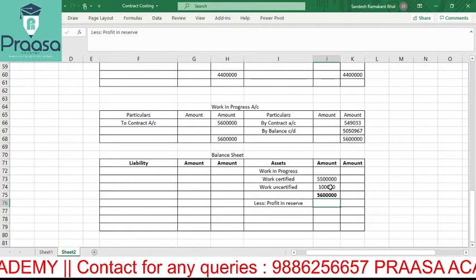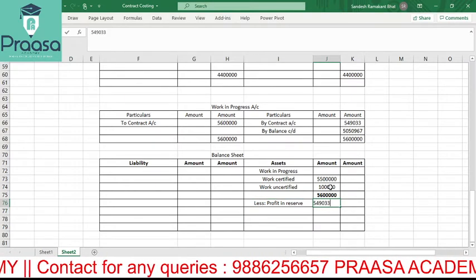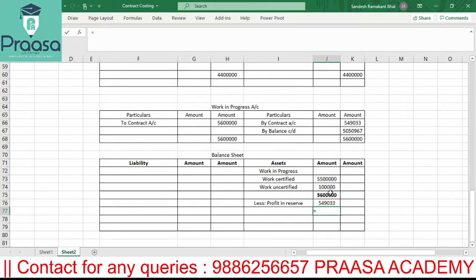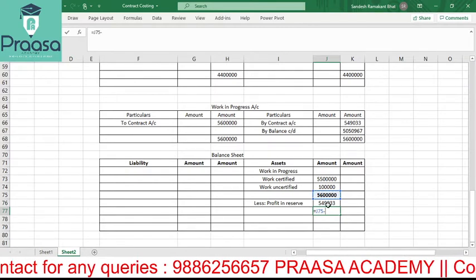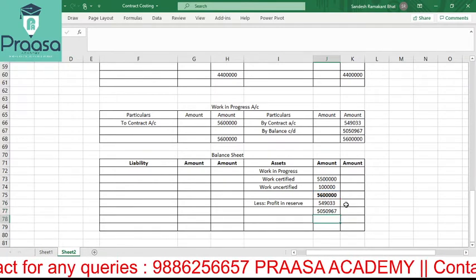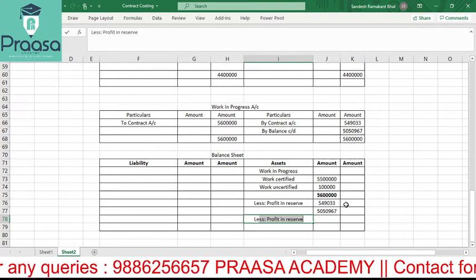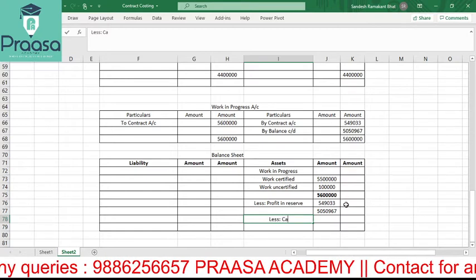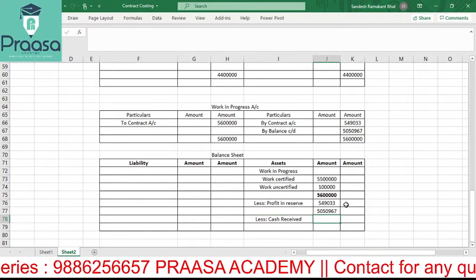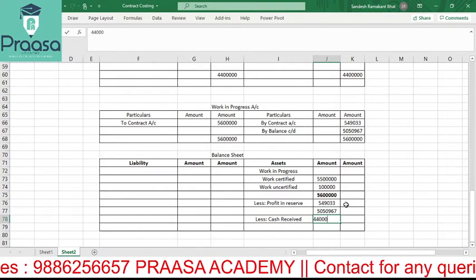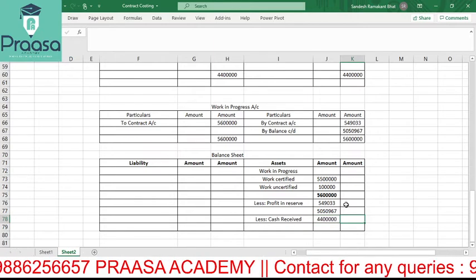So just to show the working, that's all we know. 5,49,033. How much will it become? 56 lakh less 5,49,033 is 50,50,967, less cash received. How much cash has been received? 44 lakh.